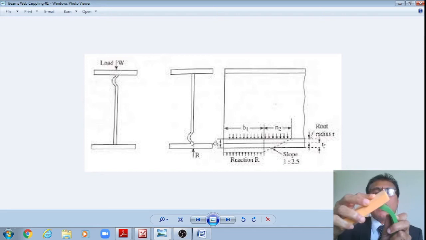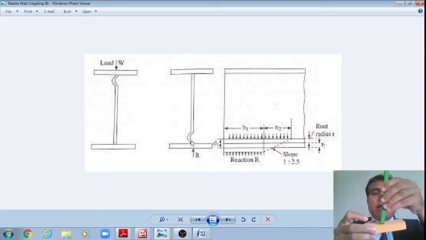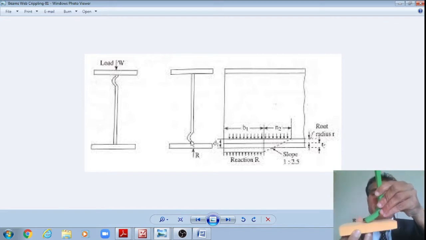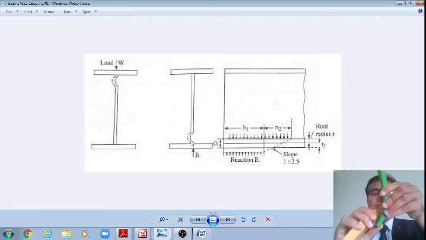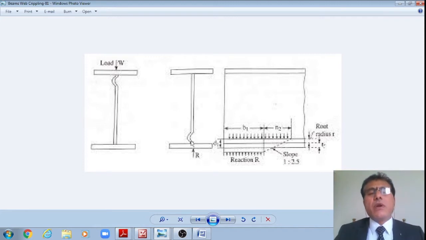Infinite rotation will occur at the intersection of the flange with the web if a concentrated load is put, whereas at the supports, at the intersection of the flange with the web at the bottom, that flange will undergo infinite rotation. That is called web crippling. That will happen over a slope of 1:2.5 up to the end of the root radius.